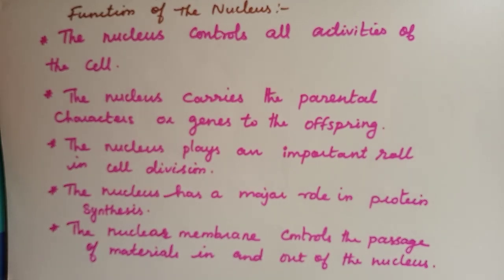Next we read about the cytoplasm. It is a jelly-like structure. It is semi-liquid, more than 80% water present inside the cell, and only 20% other materials. It contains living and non-living things. Living things are called cell organelles, and non-living things are called inclusions. Understood?